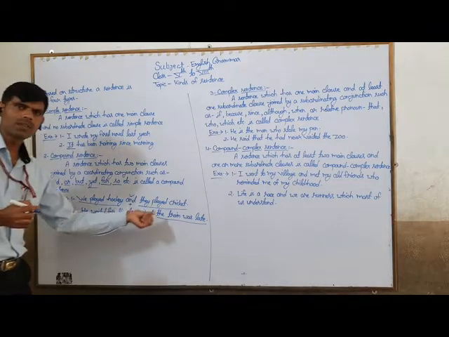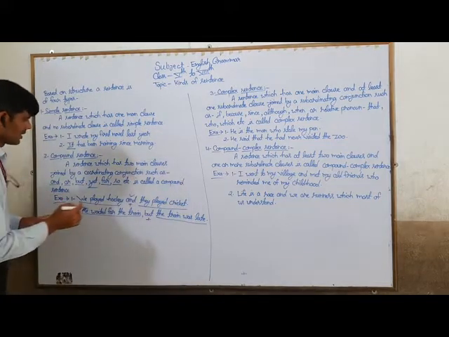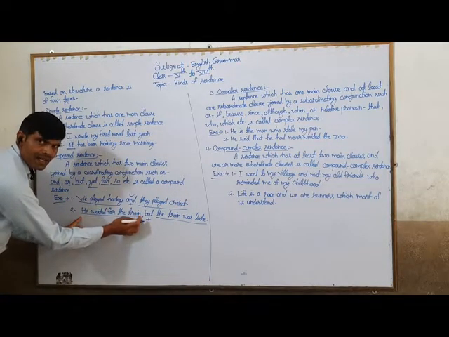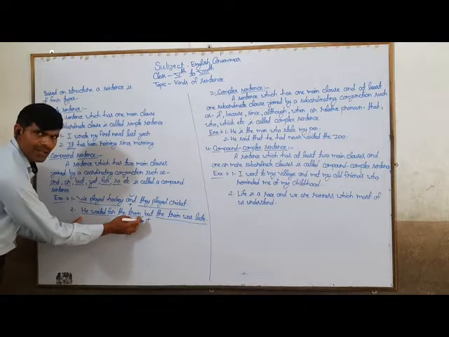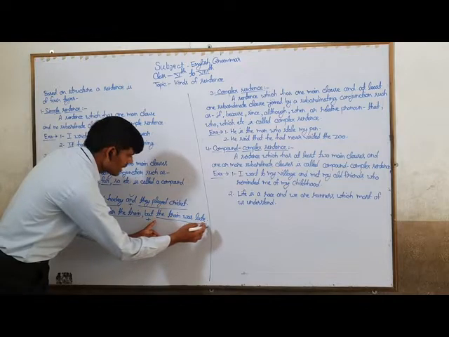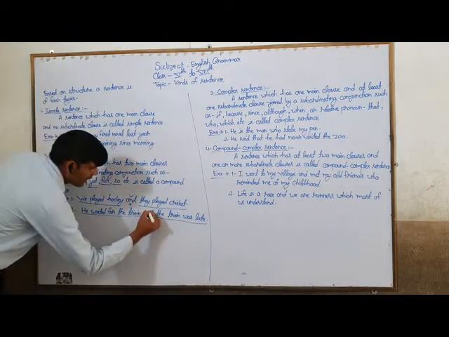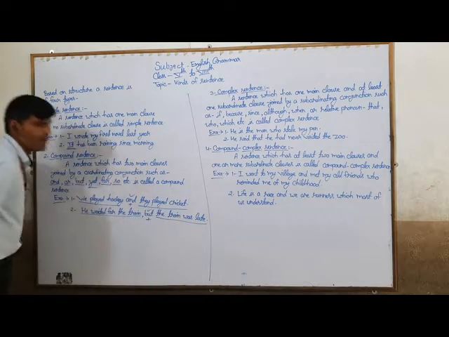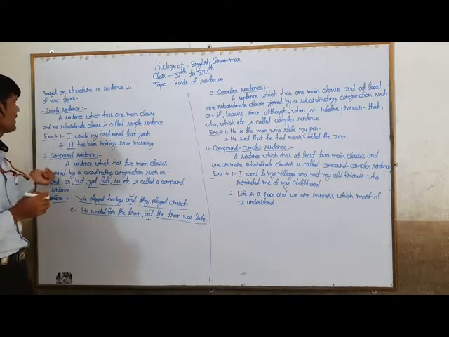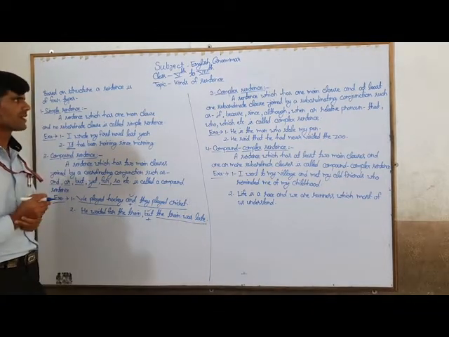Here is example number two. He waited for the train, but the train was late. Here, he waited for the train is the main clause because it conveys its sense by itself. Here is another main clause, the train was late, and they are joined together by the coordinating conjunction but. So this is a compound sentence. This is the second kind of sentence based on structure.